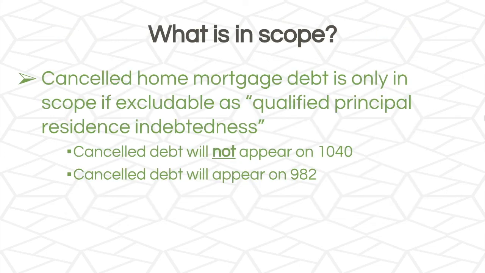What is in scope for VITA for home mortgage loans? Canceled home mortgage debt is only in scope if excludable as qualified principal residence indebtedness, in which case the canceled debt will not appear on Form 1040. It will appear on Form 982.